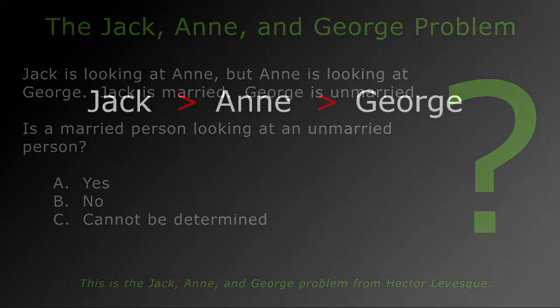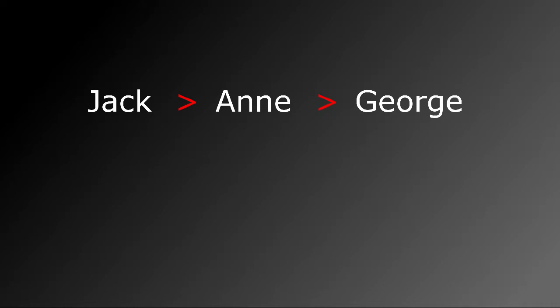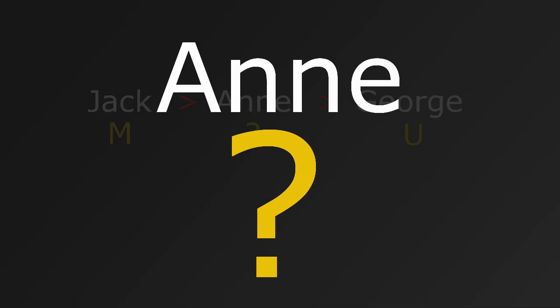Here's what we're told. Jack is looking at Ann, but Ann is looking at George. We're also told that Jack is married and that George is unmarried. We are not told, of course, whether Ann is married or not, and that's where most people get hung up. We'll talk about the big question of Ann's marital status in a minute, but first let me explain that as intriguing as that question may be, it's simply not necessary to know in order to solve the problem. As it turns out, there is a workaround by which we can solve it even if we don't know Ann's marital status. The trick here is to consider all the possibilities.